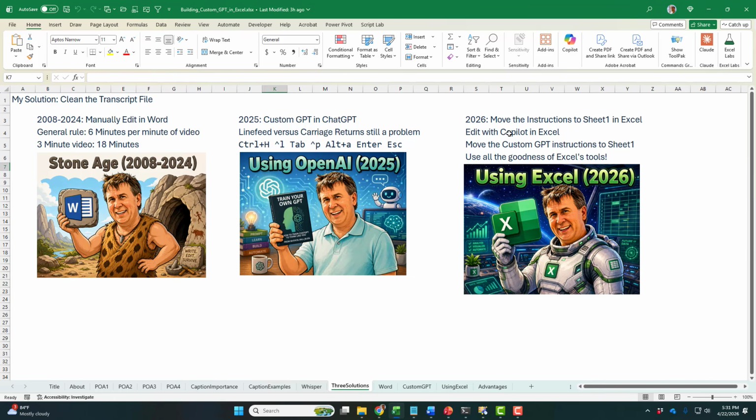And then we go into Edit with Copilot in Excel, and I have all the goodness of Excel's tools, so Power Query, formulas, and all kinds of things. And the prompt is, hey, follow the instructions, right? And it is working really, really well. And that's the point of today.